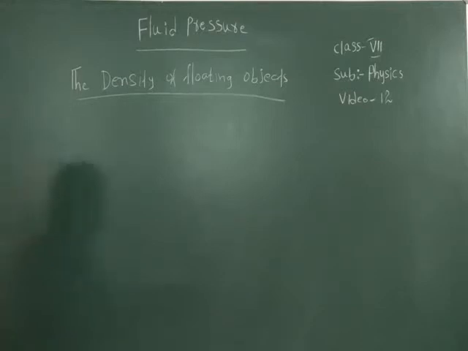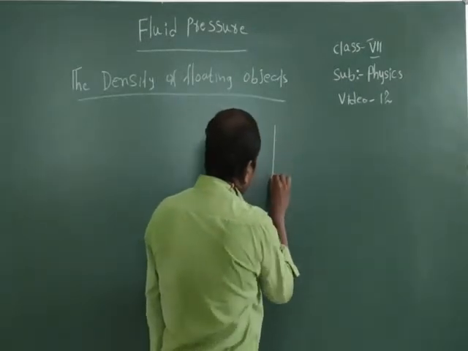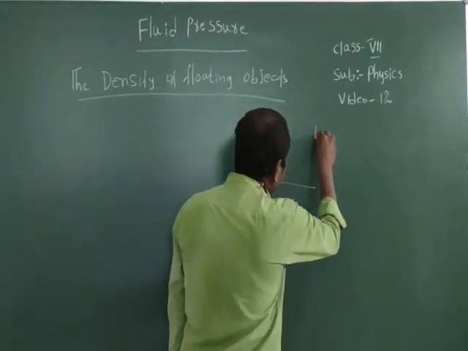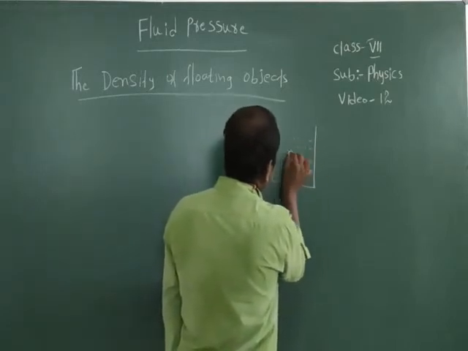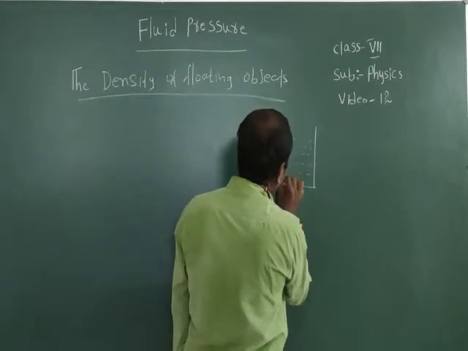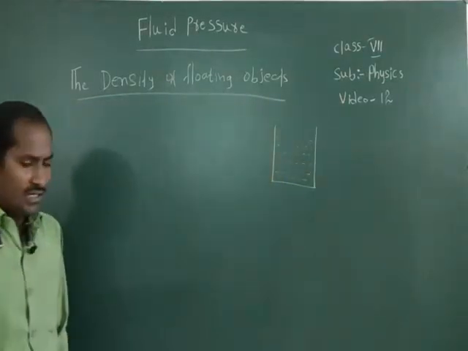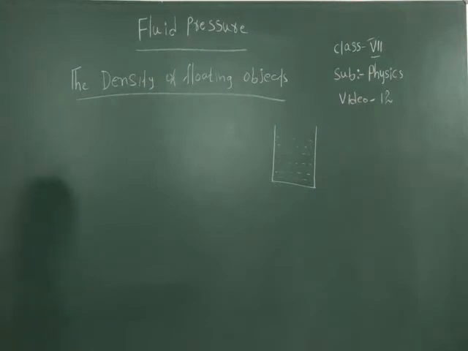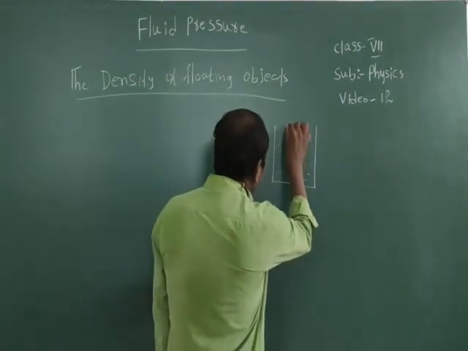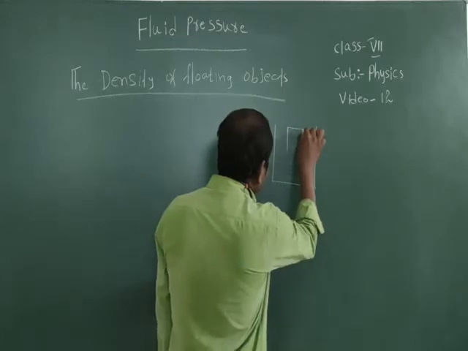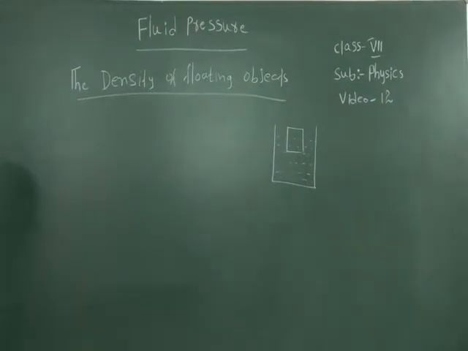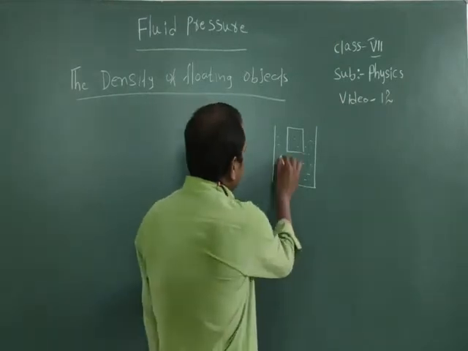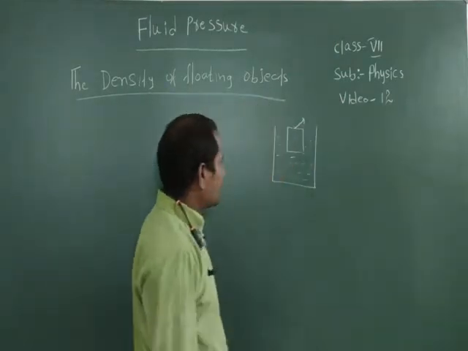For example, if an object is immersed in a fluid or liquid, the body will float on the liquid because the density of the body is less than the density of the liquid.